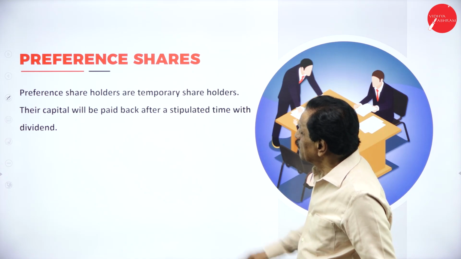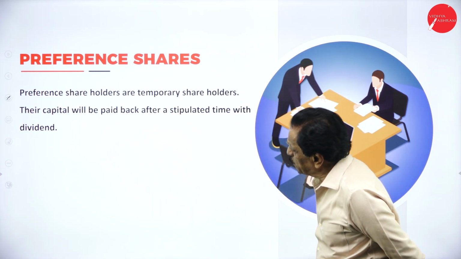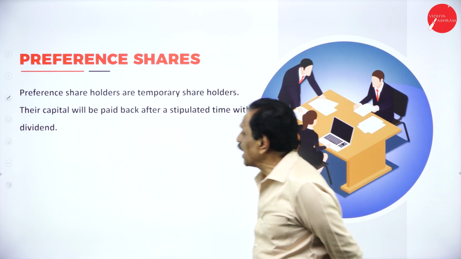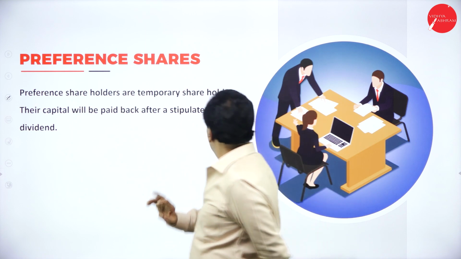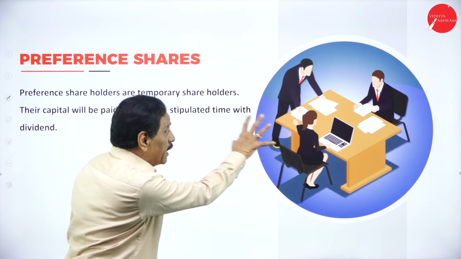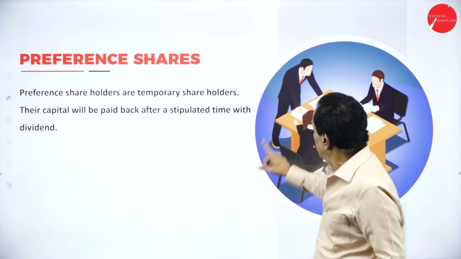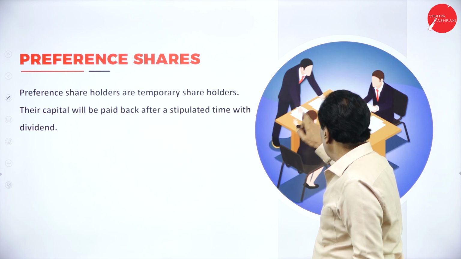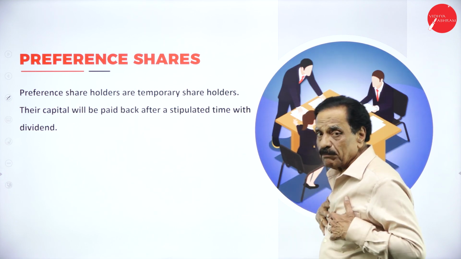We'll go to the next one, preference share. Preference shareholders are temporary shareholders. Their capital will be paid back after a stipulated time with the dividend. You can see the preference shareholder. Somebody is getting the money after a stipulated time. This particular person is a preference shareholder. He is saying, I'm a preference shareholder for so many years. I want to get back my capital.